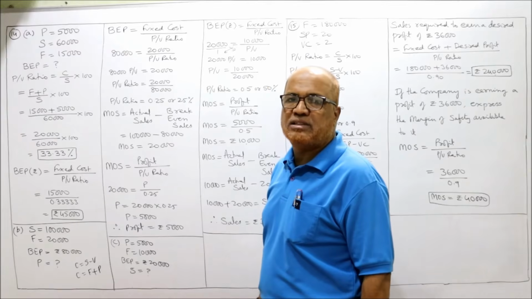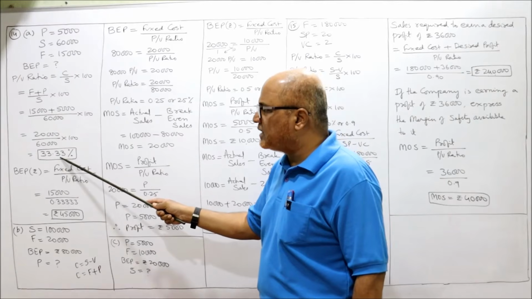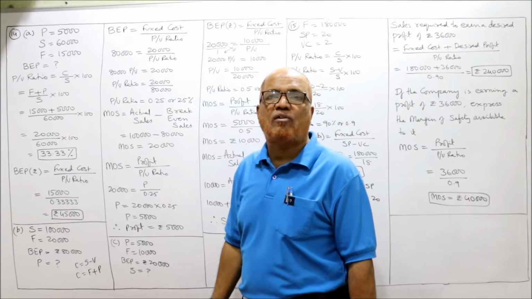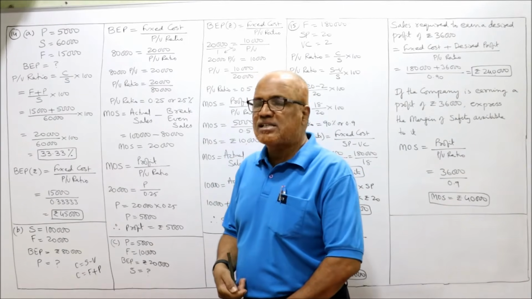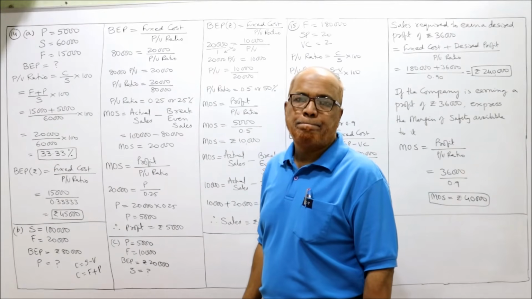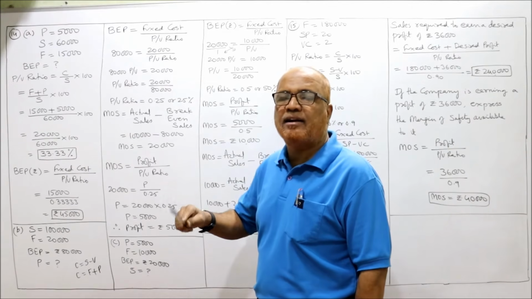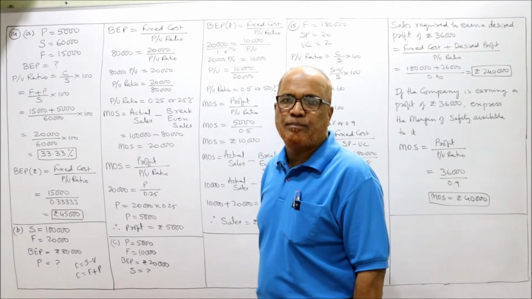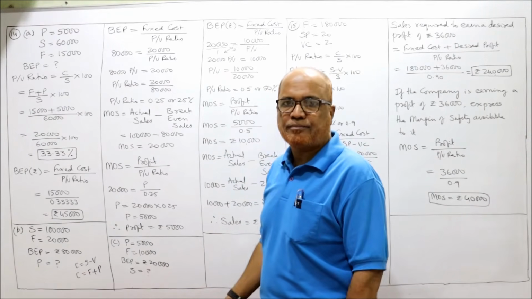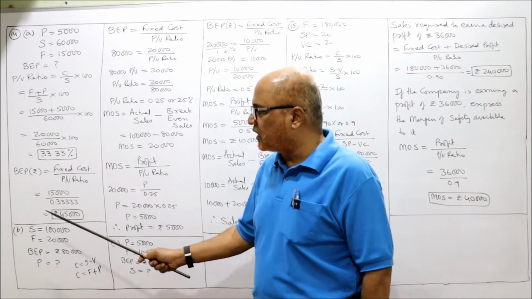15,000 divided by 0.3333 because 33.33%. It is not 33.33, it is 33.33333 continuously till the last digit of your calculator. So if you restrict to only 33.33, you may get some rounding off error. So instead of taking 0.33, you should take on calculator 33.33333% or 0.33333 continuously till the last digit. You will get 45,000. The break-even point is 45,000.